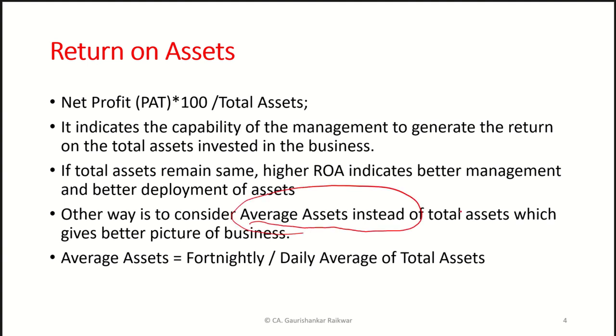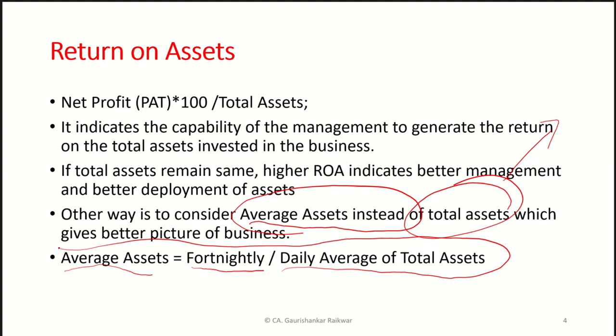Instead of the total asset, we can consider the average asset, which gives us a better picture of the business. So what is the average asset? Average assets equal the fortnightly or daily average of the total assets. The average assets are submitted by the banks to RBI in the form of Form 10.